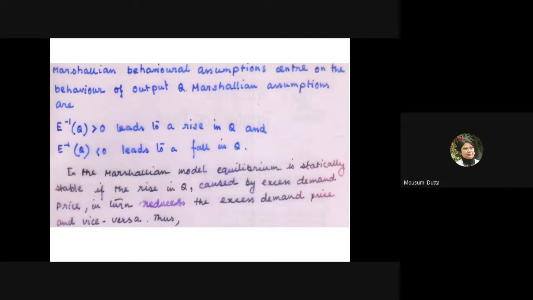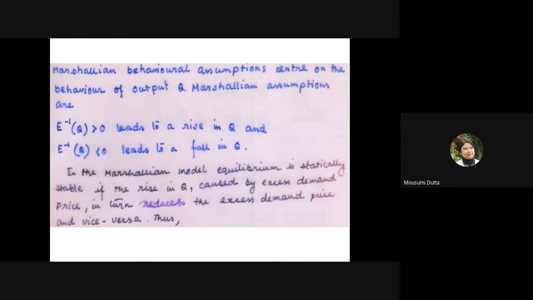So E inverse Q positive, that is demand price greater than supply price, indicates an increase in quantity. Alternatively, E inverse Q negative indicates a reduction in quantity. If the supply price is greater than demand price, producers will like to supply less. So these are the two behavioral assumptions.